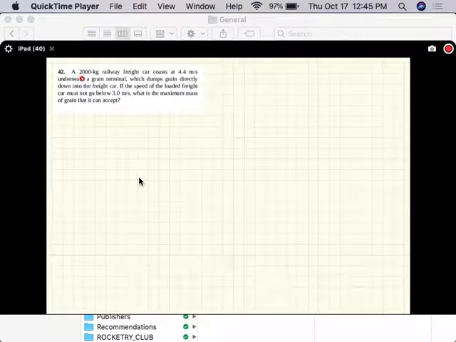Okay, this problem says a 2000 kg railway freight car coasts at 4.4 meters per second underneath a grain terminal, which dumps grain directly down into the freight car. If the speed of the loaded freight car must not go below 3 meters per second, what is the maximum mass of grain that it can accept?